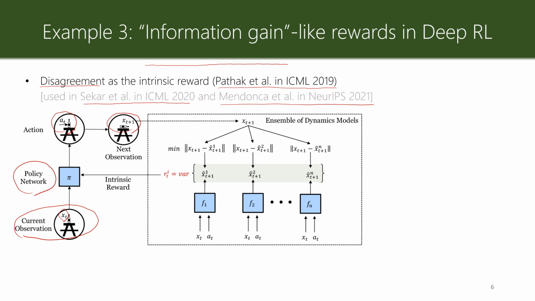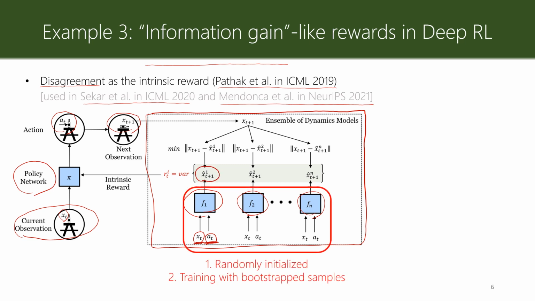Here we see how the disagreement and the intrinsic reward are computed. If you remember, in surprise seeking, the agent was making a forward model to always predict the next observation. Here the agent, instead of one forward model, has n different forward models. Each of these forward models receives xt and at, which is the current observation and current action, and predicts the next observation. Importantly, these different forward models are randomly initialized and are trained with bootstrap samples.